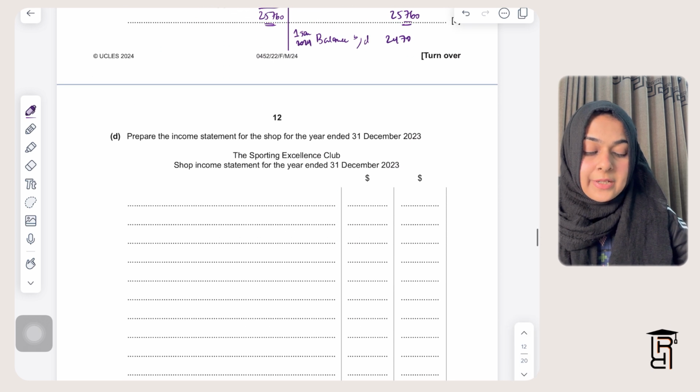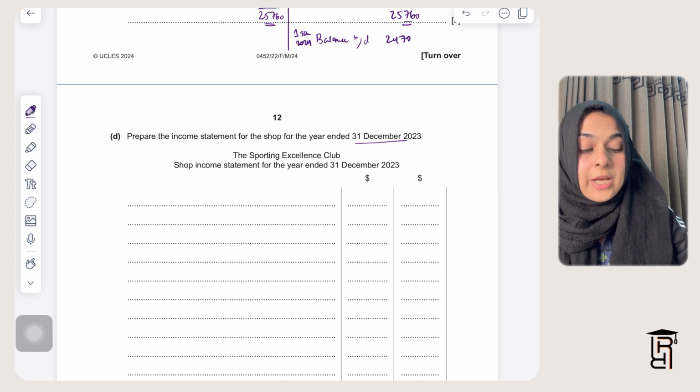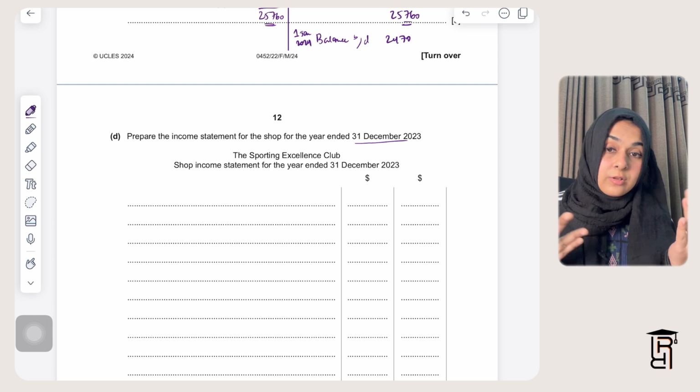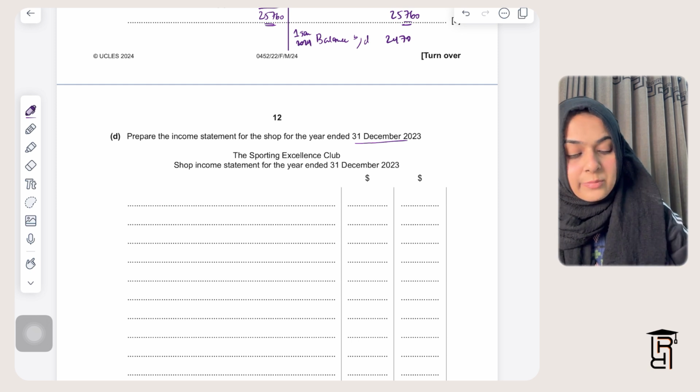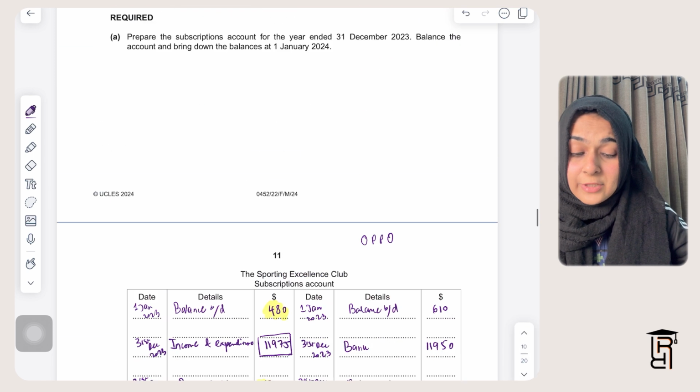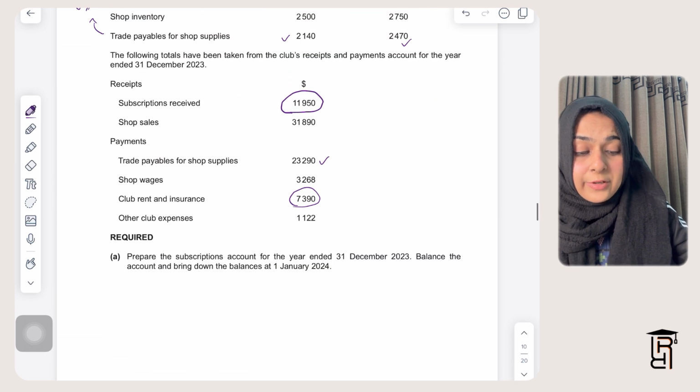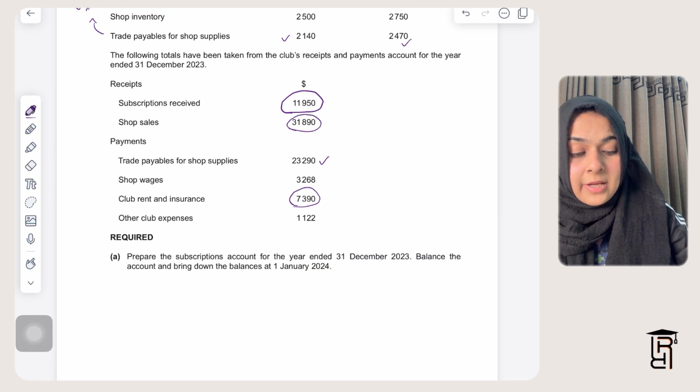Okay, the next part says prepare the income statement for the shop for the year ended 31st December 2023. The income statement is a normal income statement that we prepare for sole traders also. In that case, we start with revenue. So shop sales is going to be my revenue, and the revenue that I have earned from shop sales is 31,890.